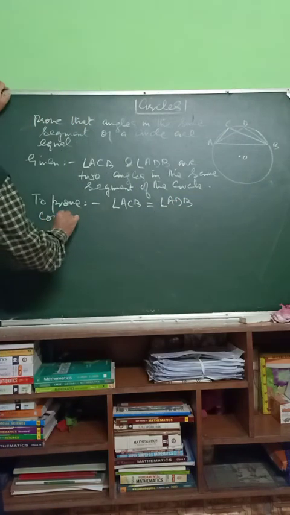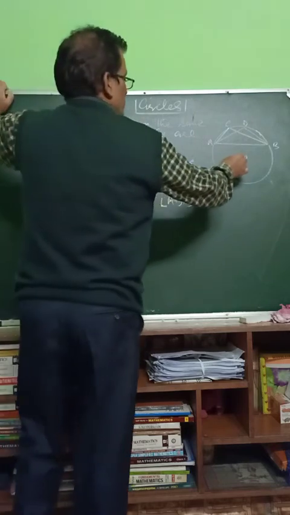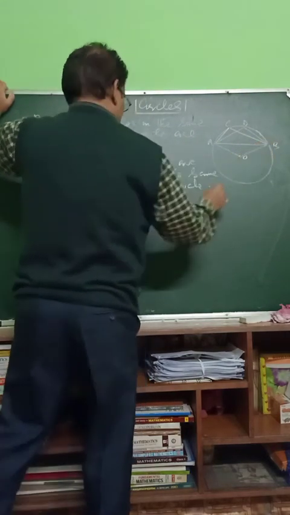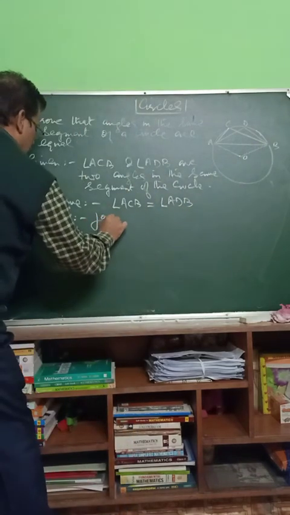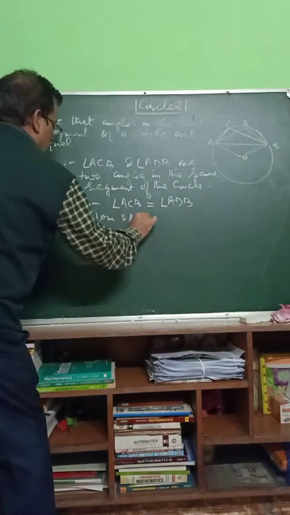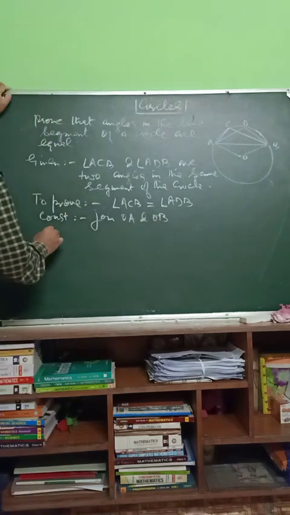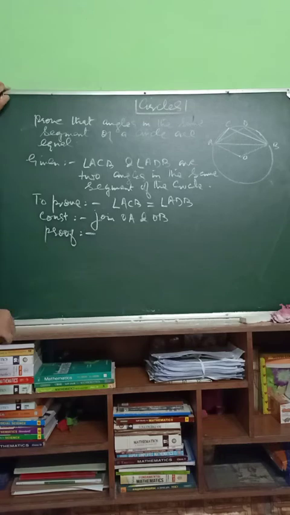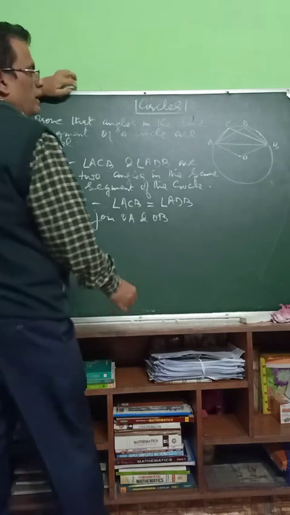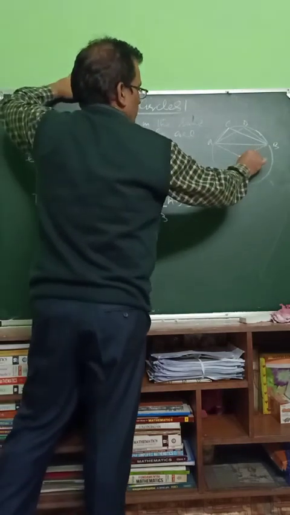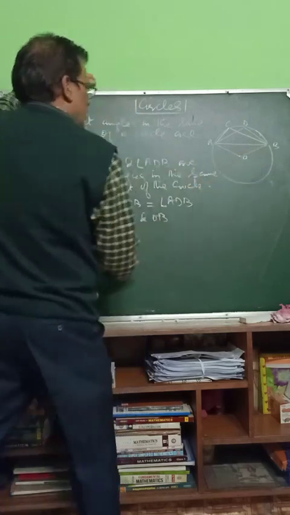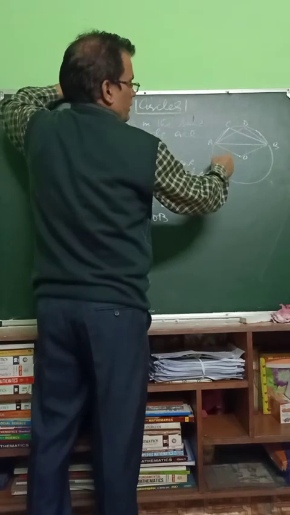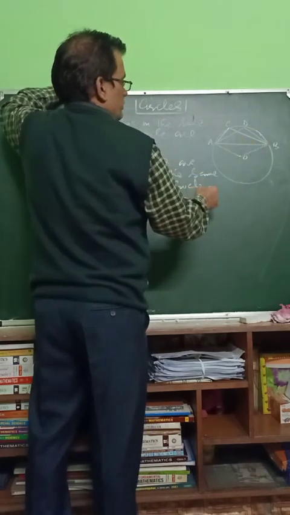Construction. Let us join O with A and O with B. Join OA and OB. Prove. Have a look. Now, as we know, angle subtended at the center is double the angle subtended at the circumference.